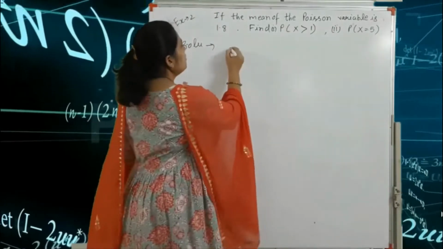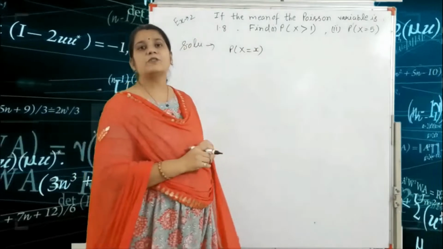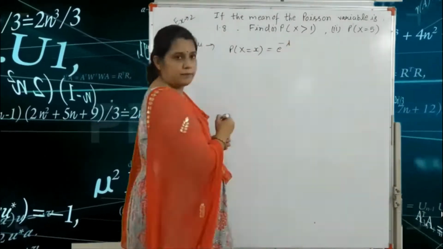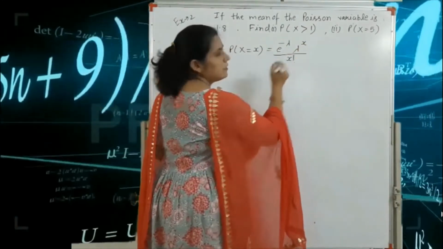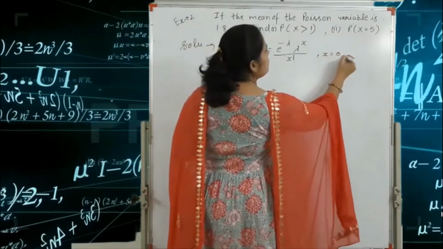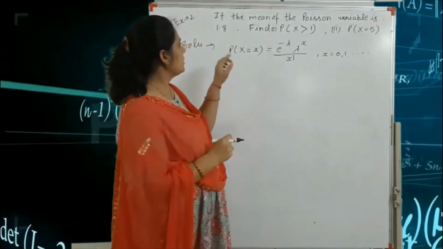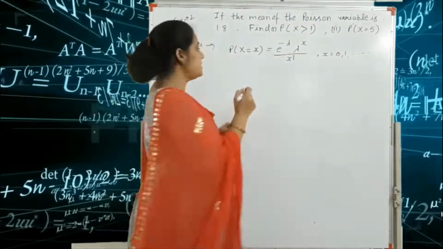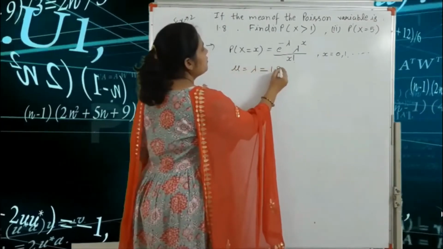The formula is P of capital X equal to small x is equal to e raised to the power minus lambda, lambda to the power x upon factorial x, where x is equal to 0, 1, and so on. In our question we are given the value of the mean, that means mu is equal to lambda is equal to 1.8.